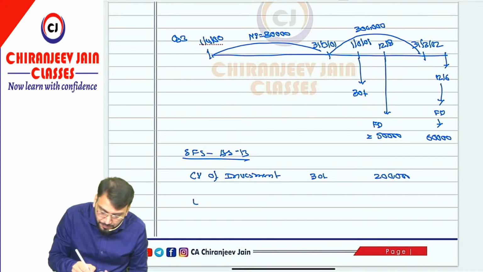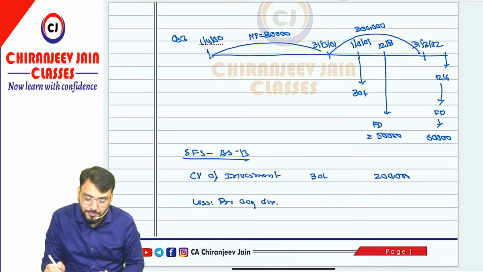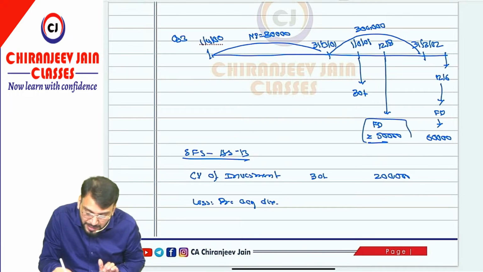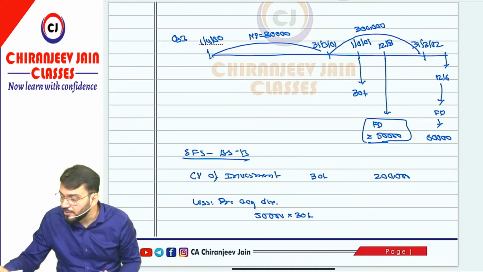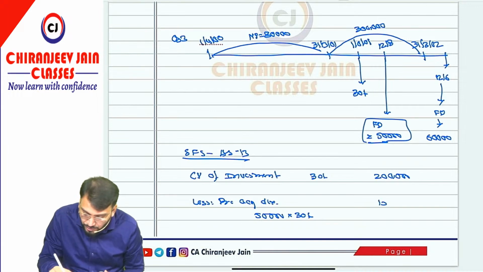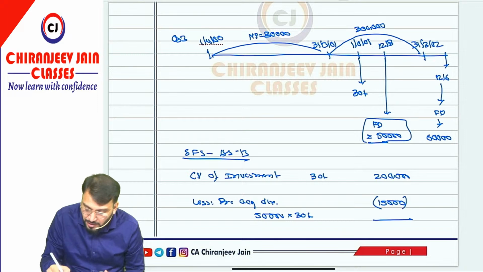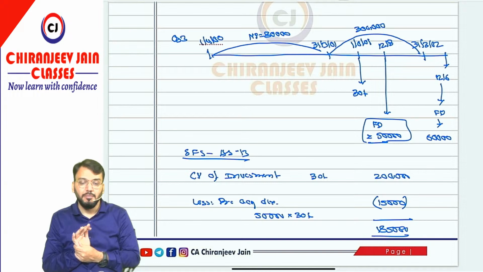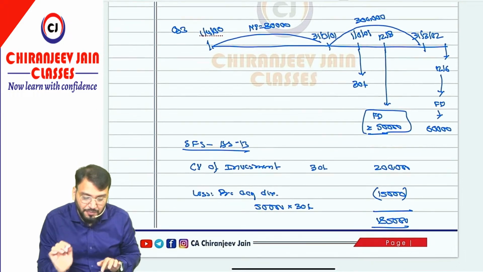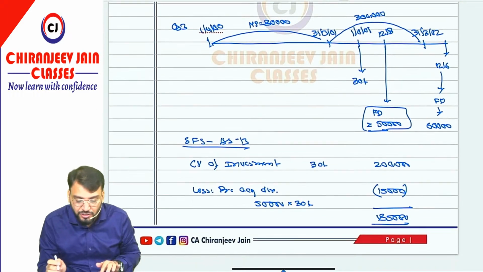Correct. And from this we deduct, as per AS 13, any pre-acquisition dividend. So in this case 50,000 was paid, which means they have received 30% of 50,000, that is 15,000. So the carrying amount as per AS 13 will be 2 lakh minus 15,000, that is 1 lakh 85,000. Have you understood this point? This is in the separate financial statement.